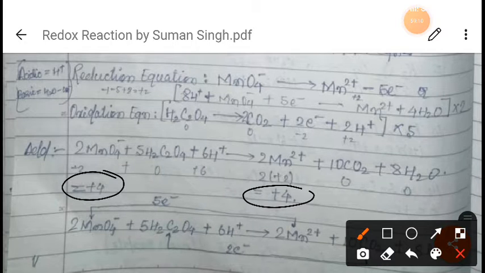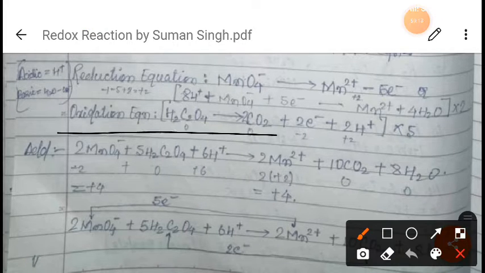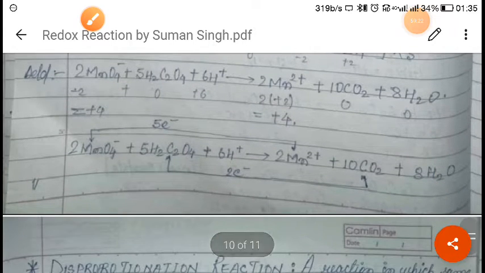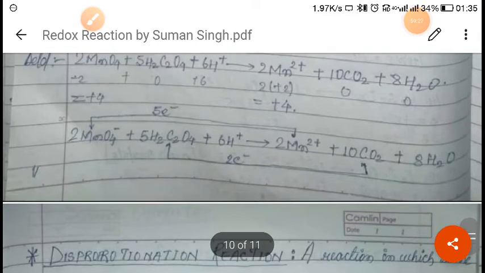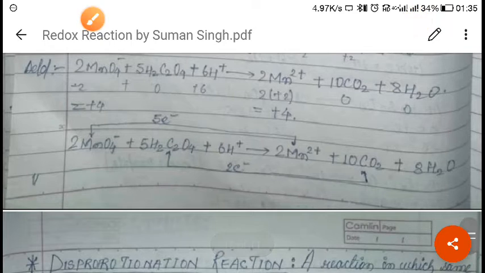Okay, just cancel out the reaction and do it again, so you have to balance the charge, right? So here we have got the overall balanced equation. I hope you have understood this. So this was about the ion electron method. Now next we will see the oxidation number method.